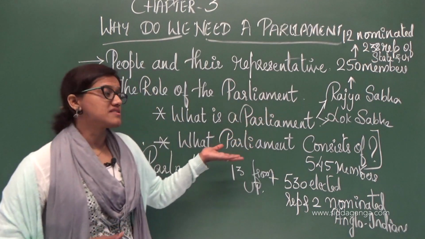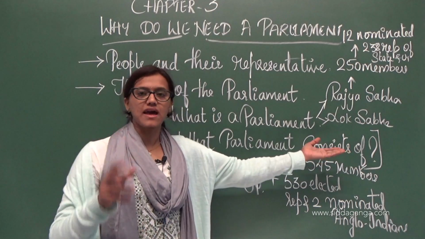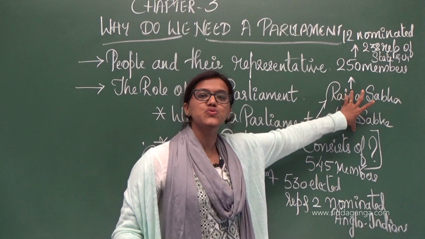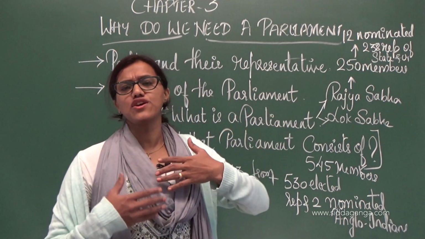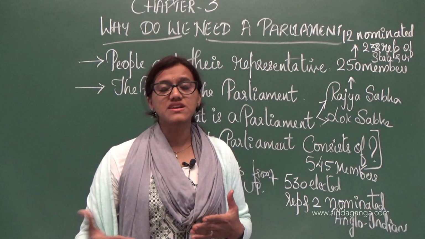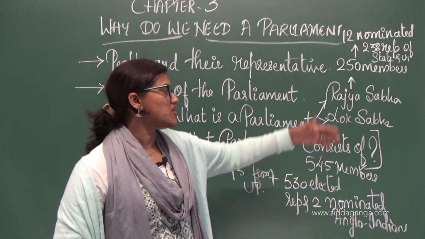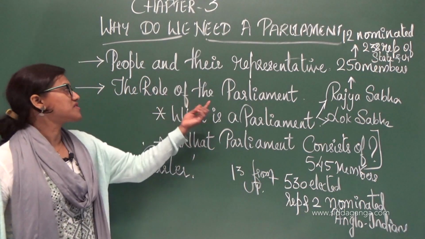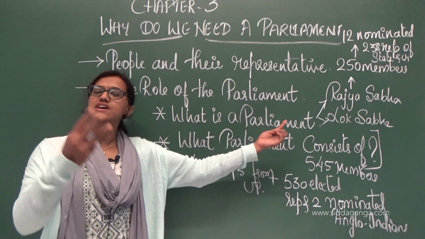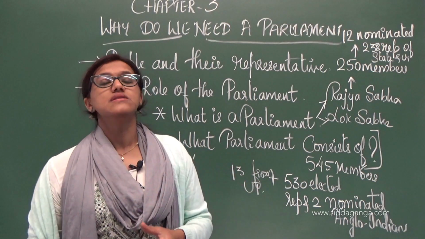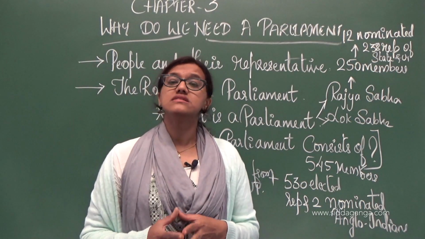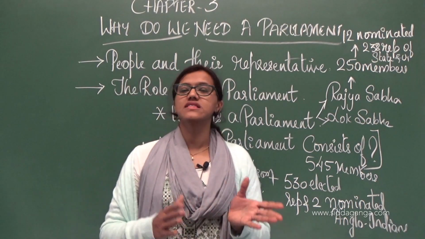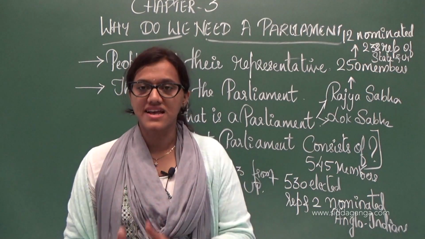So, Parliament consists of your Rajya Sabha and Lok Sabha, a bicameral legislature with two houses, and once these two agree on any bill, the consent of the President is also important. We will be discussing Rajya Sabha and Lok Sabha, and furthermore the role of Parliament. There are 3 roles. We will discuss this in detail, including the bill: what is a bill, and how many kinds of bills are there. These things will be discussed in the next class.